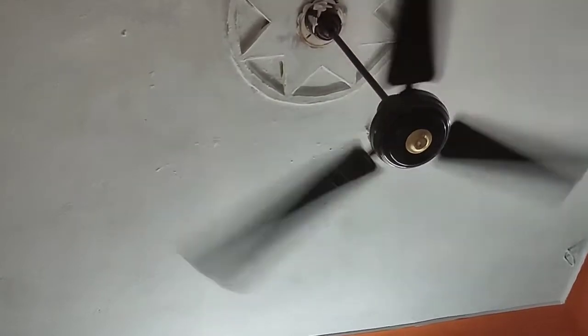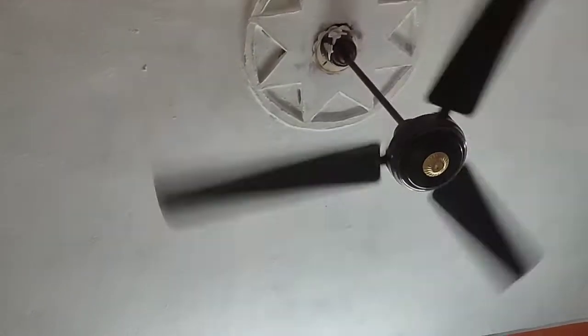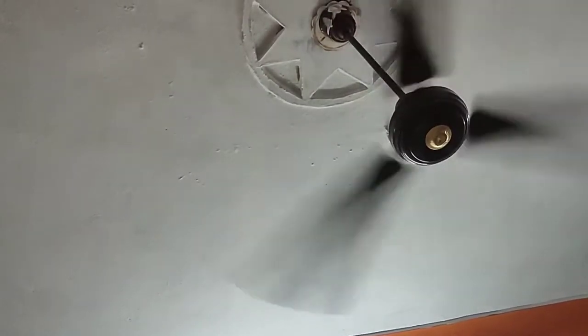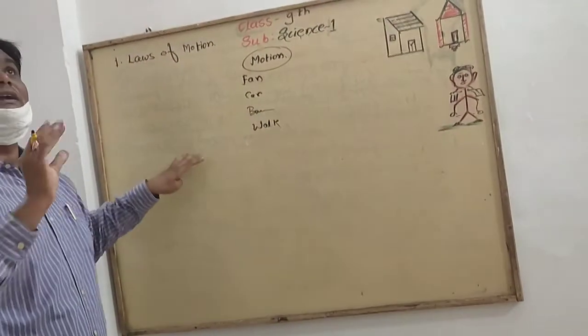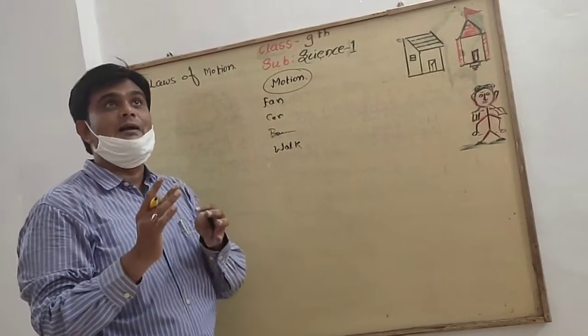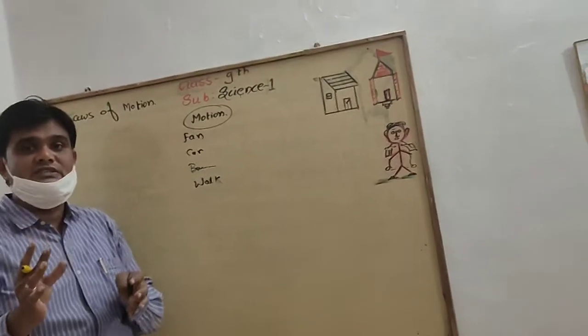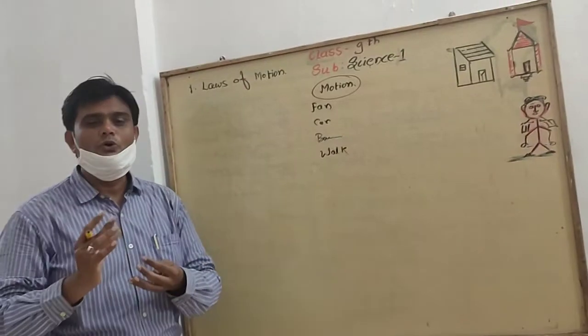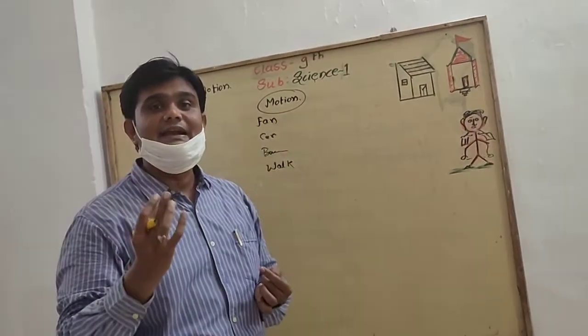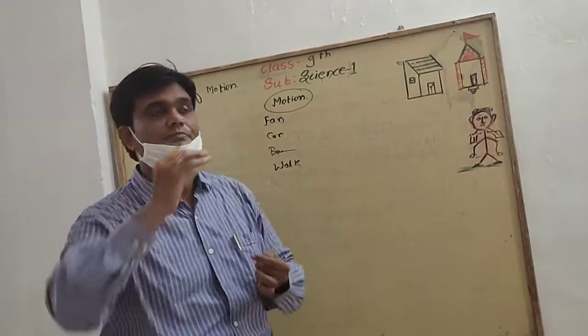When it has been given force to it in the means of power or electricity, it revolves strongly, or number of rotations are more. Also, speed is more. So that in this way, student, this is the day-to-day life example which you have seen. Now, student, I hope so you have got the central idea regarding the motion.